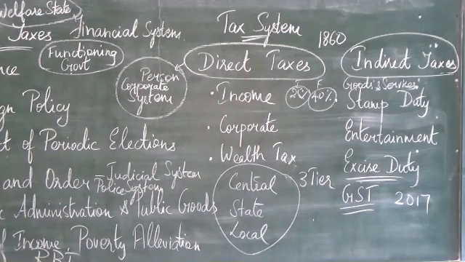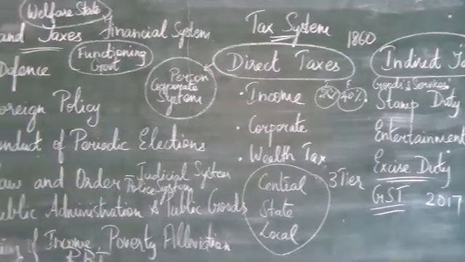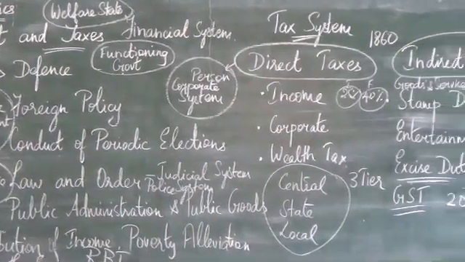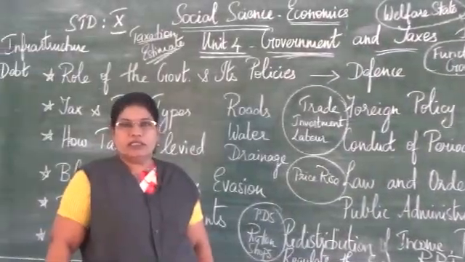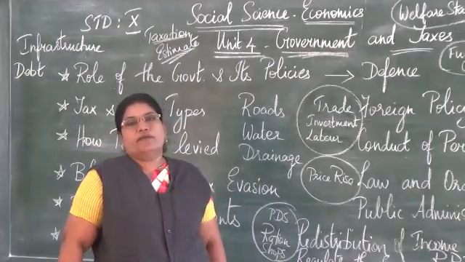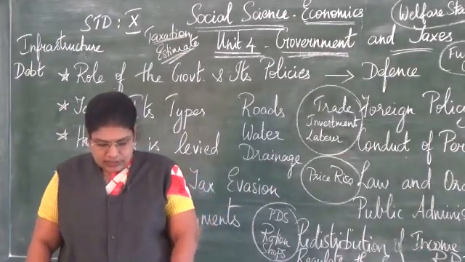For example, a person goes to a hotel and buys food. Even for that, he has to pay some amount of GST. So if I buy something and eat for 200 rupees, I have to pay a tax of at least 20 or 30 rupees. That is called GST. For all the goods and services a citizen makes use of, we are asked to pay the GST.